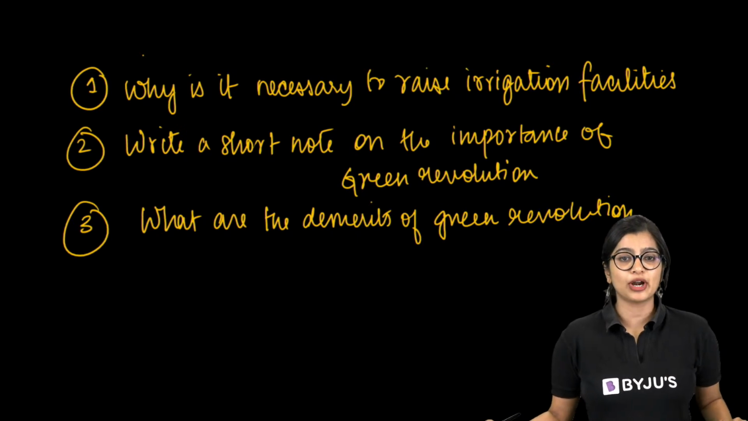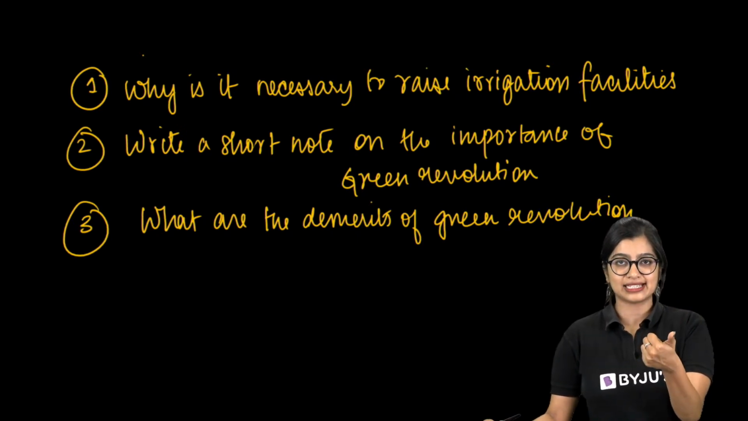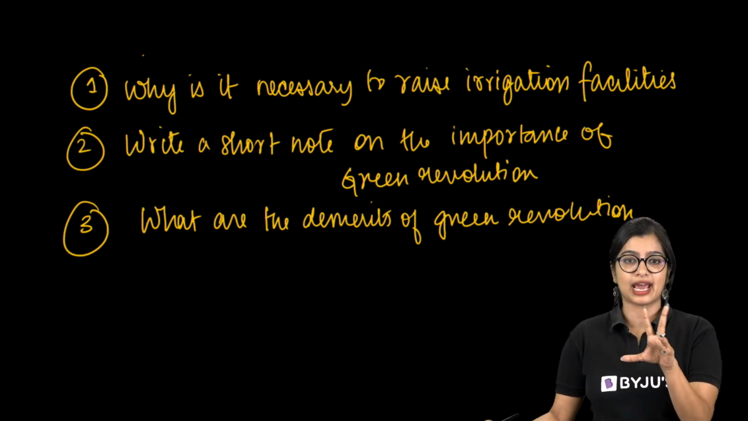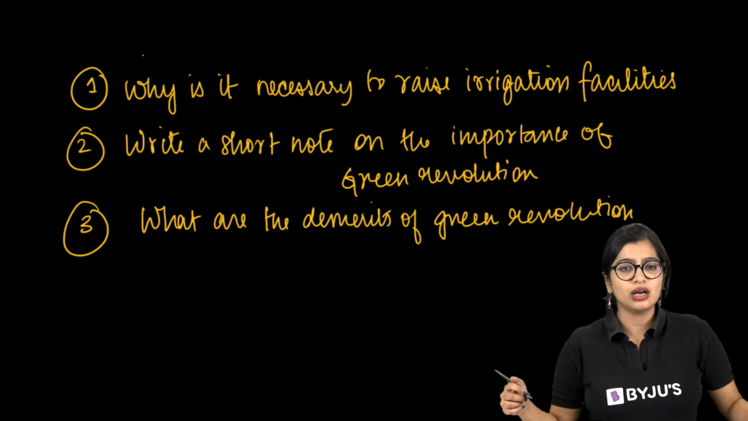What are factors for production? Land. We learned about how land is necessary. We learned about how labor is necessary. Capital and types of capital, right? We learned about it.